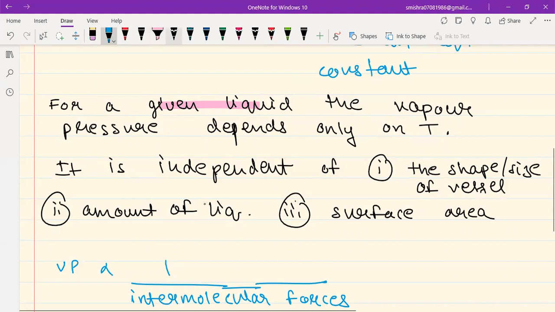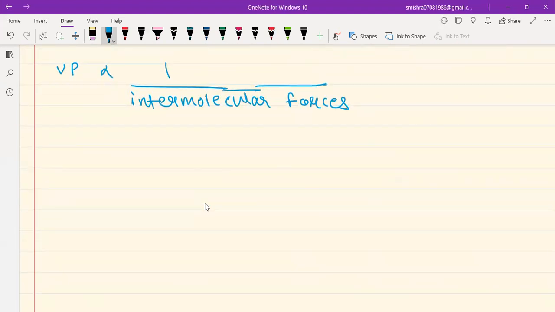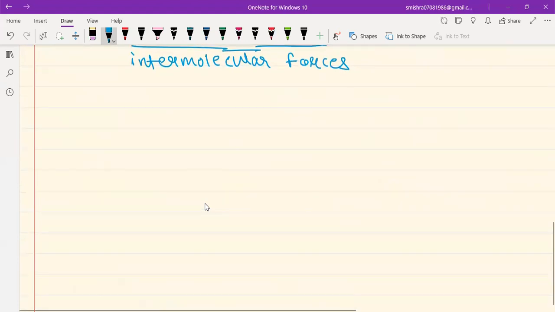For a given liquid, students, it depends only on temperature. And as you increase the temperature, remember, the vapor pressure always increases. Now, these are the usual things which you find in most of the textbooks. Let me dig a bit deeper into this concept. So as we know that vapor pressure is the equilibrium constant.